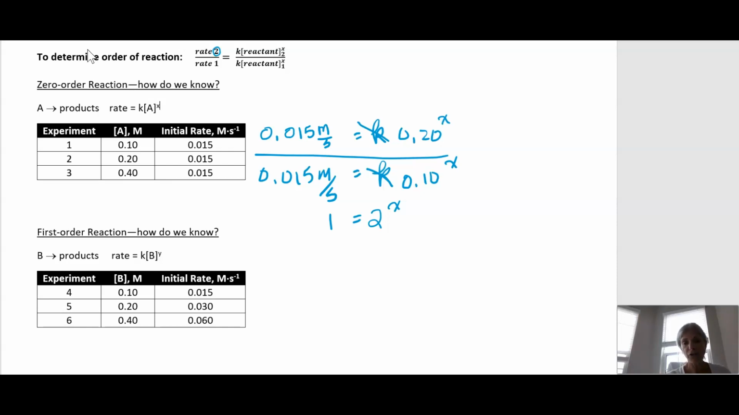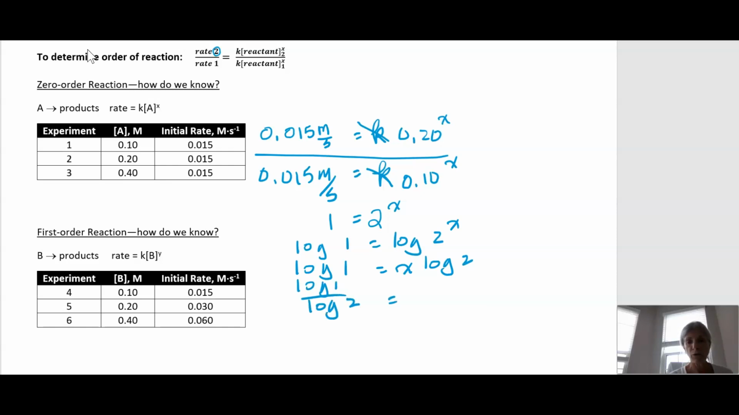If you didn't recognize this, we could take the log of both sides. Log of 1 equals log of 2 to the X. Now we'll expand the log. Log of 1 equals X log of 2. Divide both sides by log 2. Log 1 divided by log 2 equals X. We can keep this all in base 10, and you can knock this out on your calculator. Log of 1 is 0. We don't care what log 2 is because 0 divided by any number will be 0.